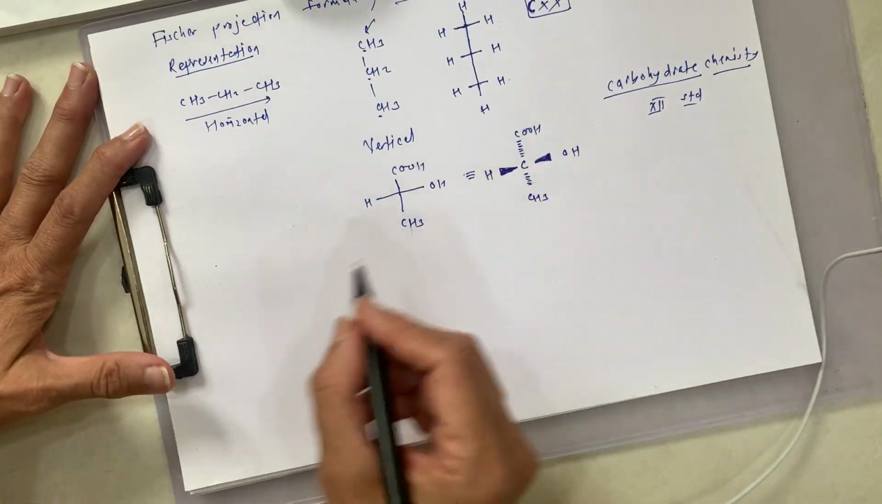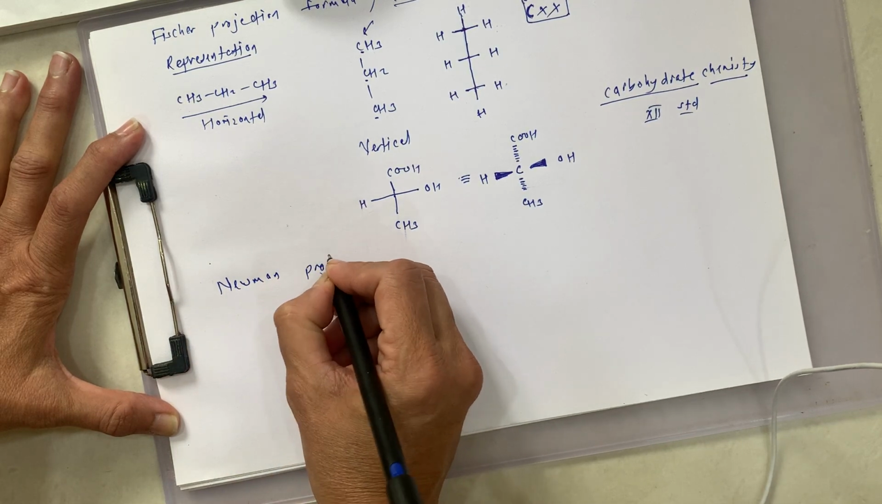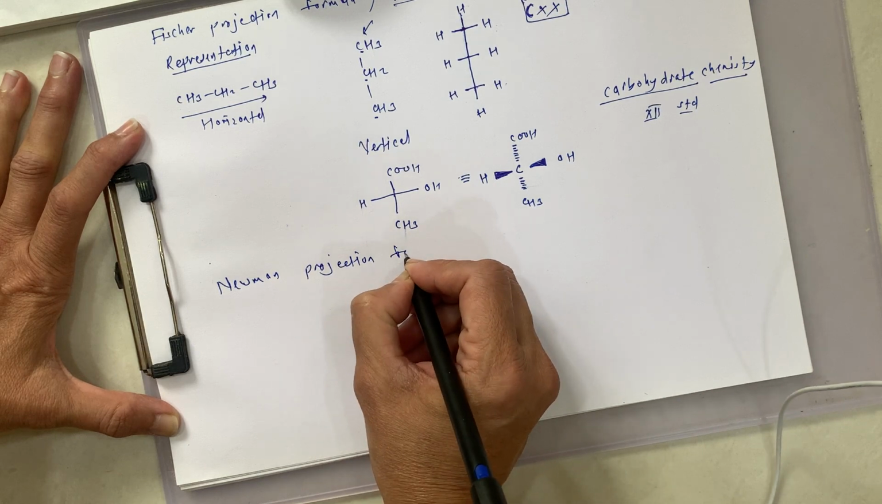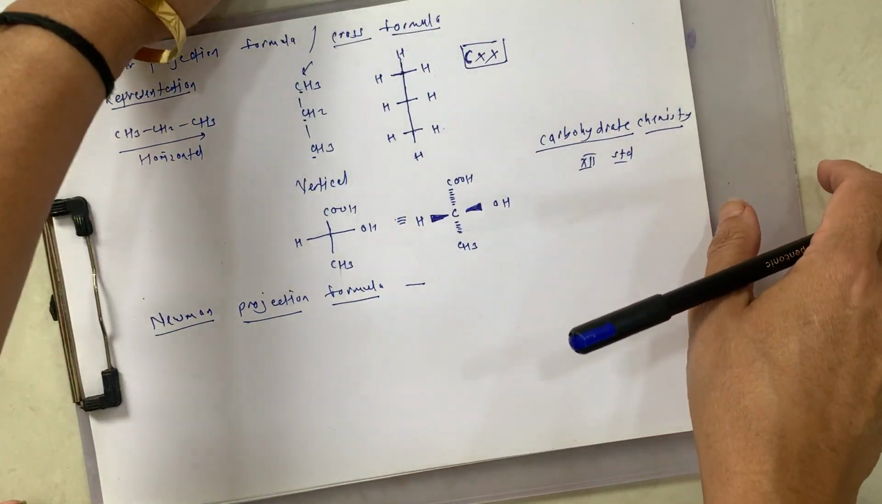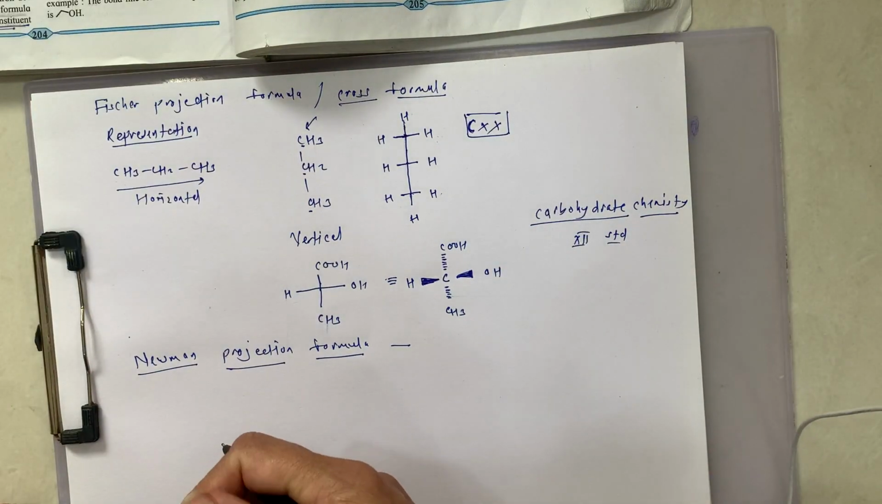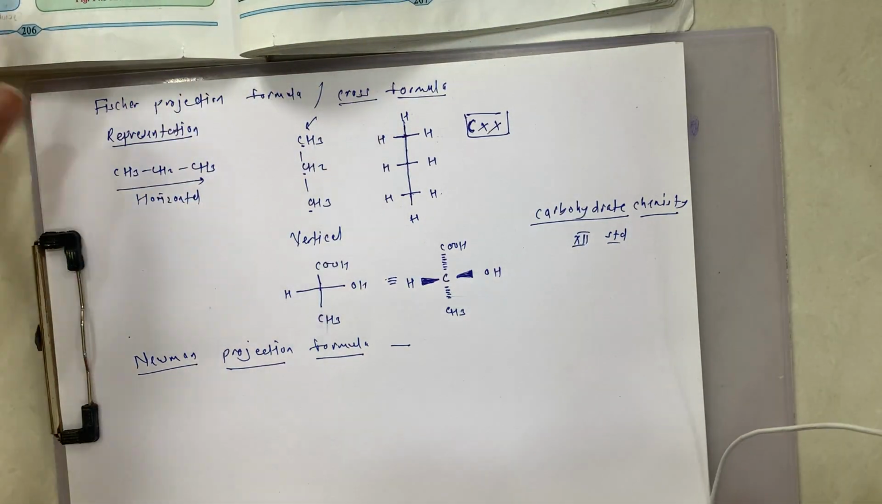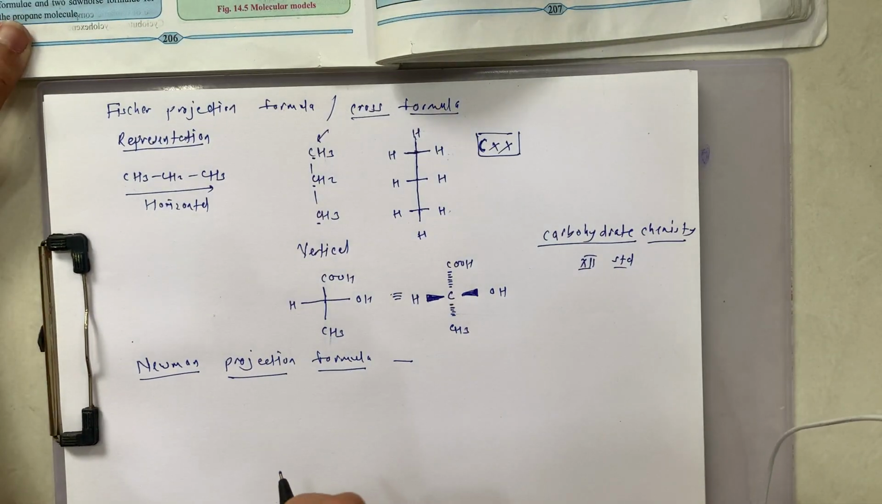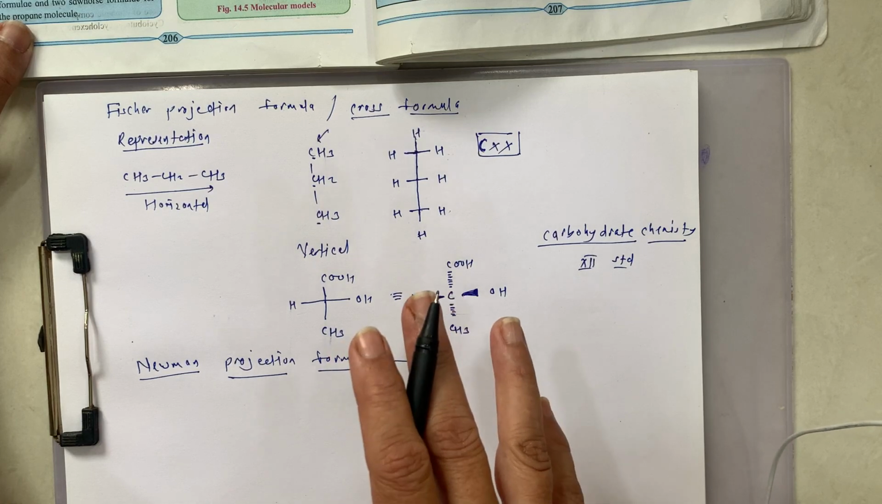Next one is the Newman projection formula. Now what is this Newman projection formula? In this method, the projection of a 3-dimensional molecule on the plane of paper is drawn by visualizing the molecule by looking through a C-C single bond. In such a case, the C-C bond is not visible. This is very important: C-C is not visible.